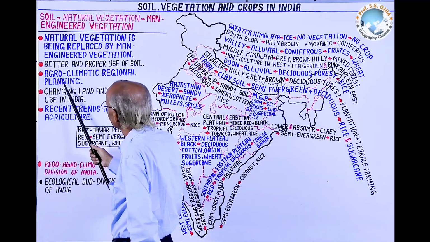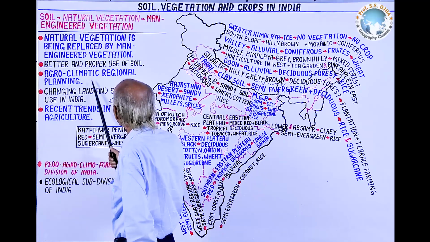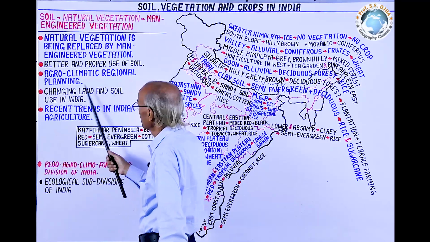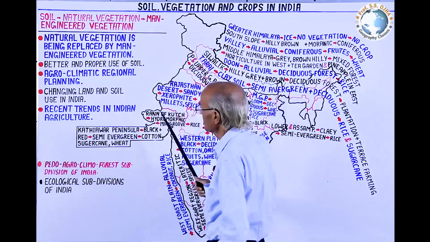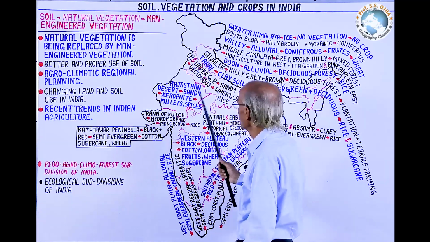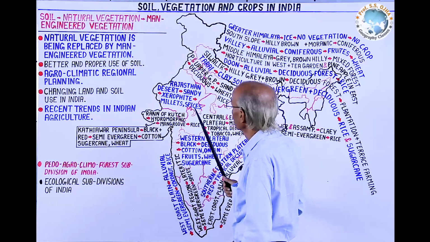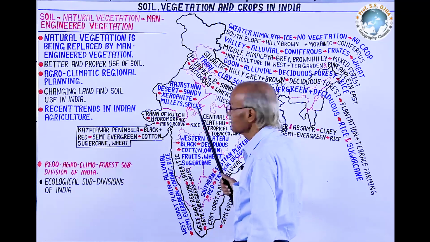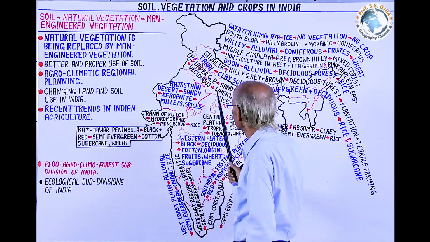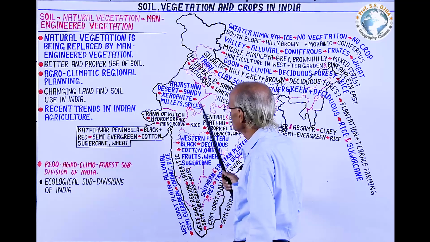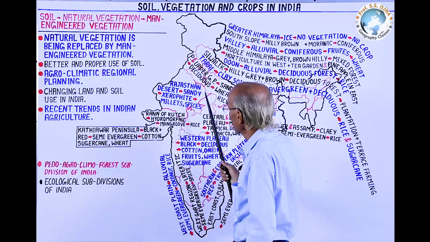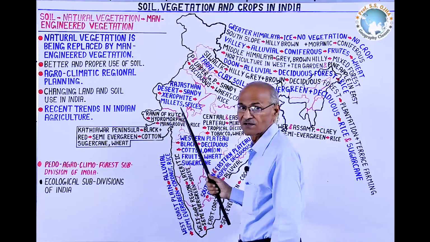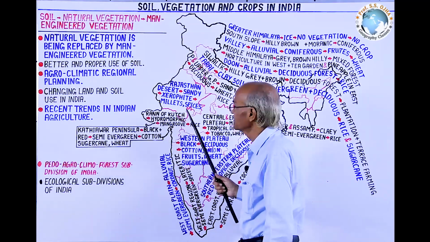And the third very important point may be agroclimatic regions or divisions of India and planning. There are about 15 agroclimatic regions in India, which have been divided by ICAR and IMD. Therein, you are expected to answer any one planning region and suggest important crops according to the crop weather chart.